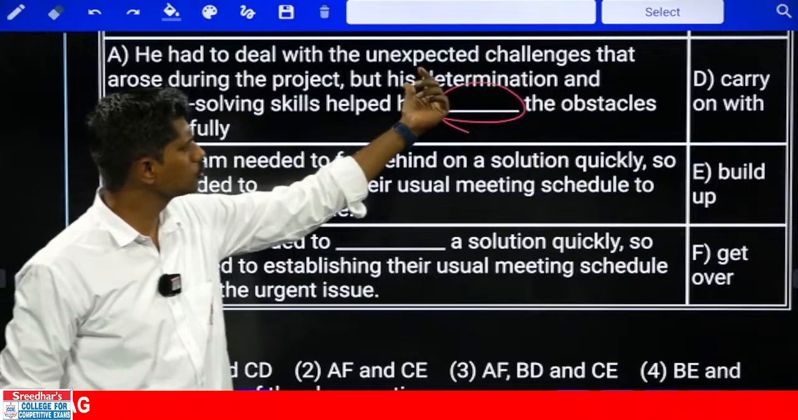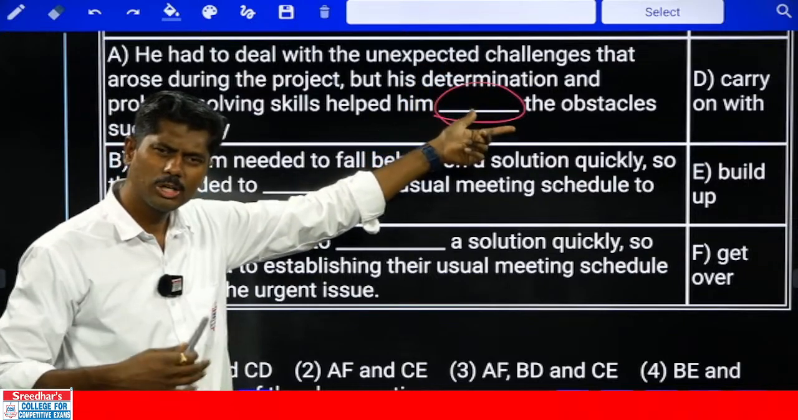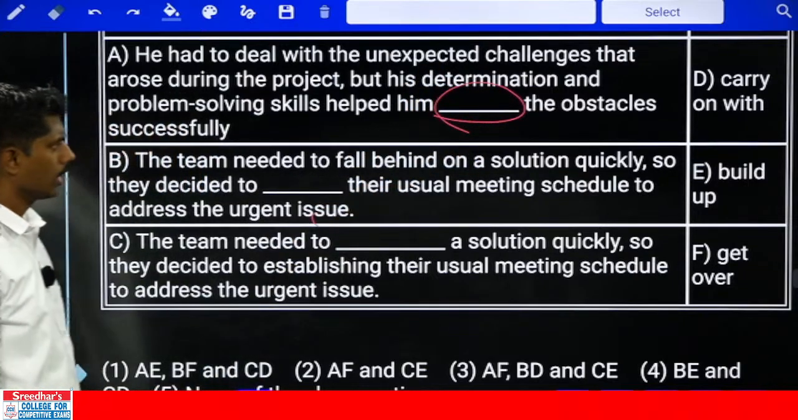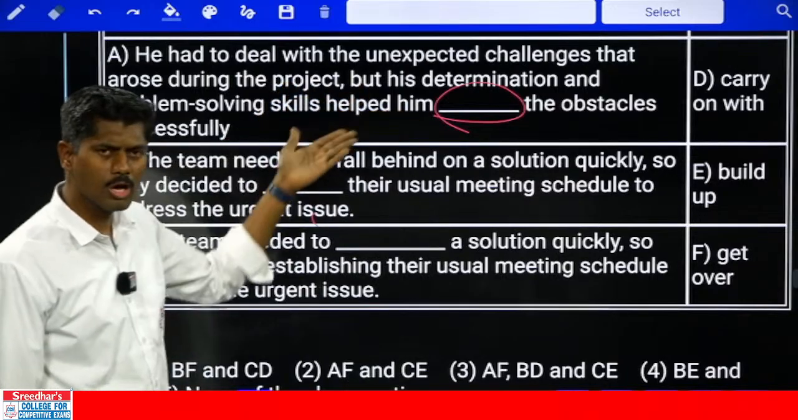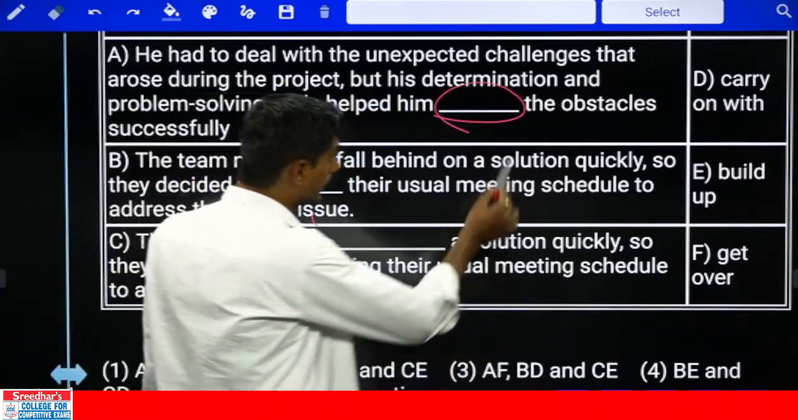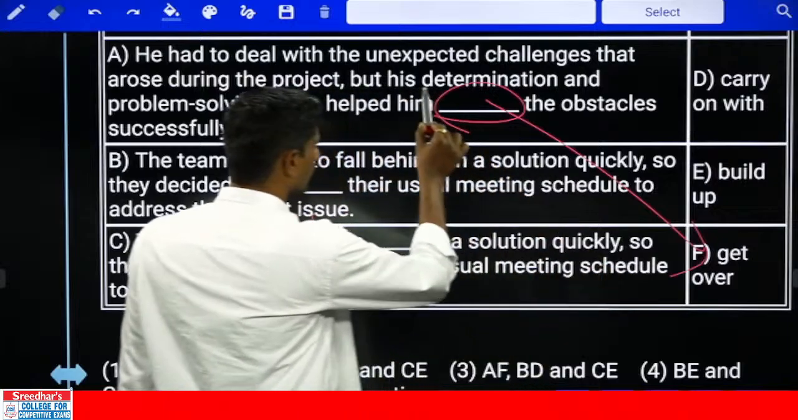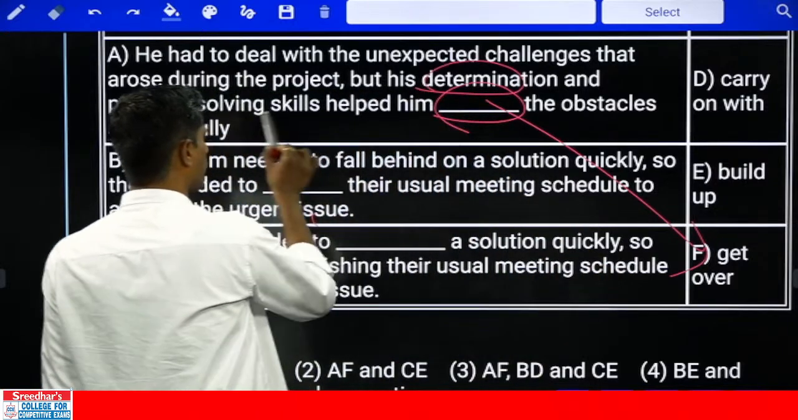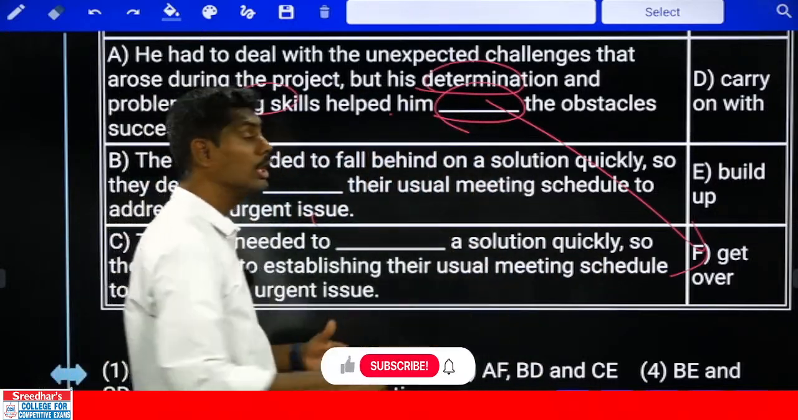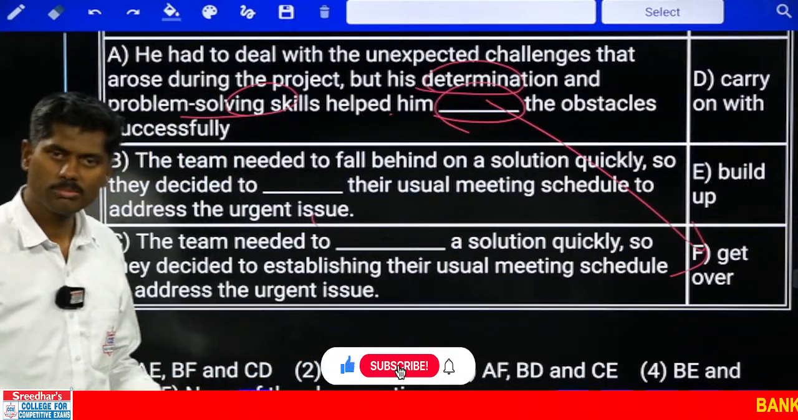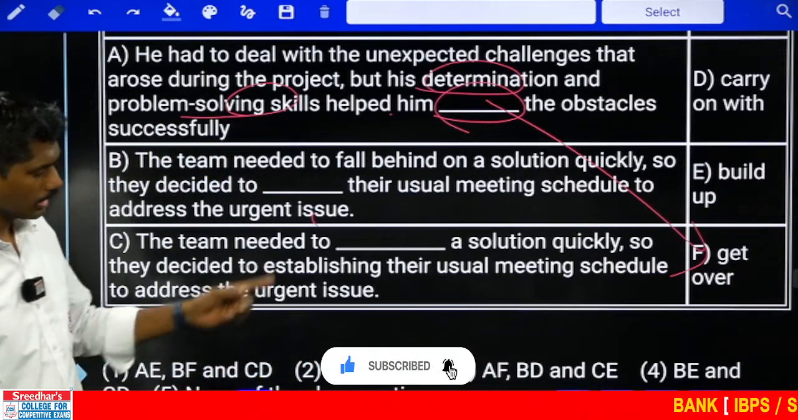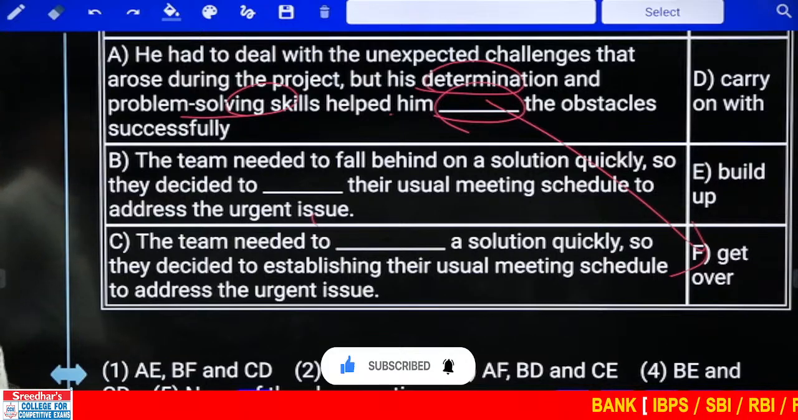So because of these two good qualities, he was continuing? No. He was building up the obstacles? No. He was getting over? Yes. The determination and problem solving skills helped him to get over the obstacles, overcome, defeat the obstacles. Get over is correct, Praveen Kumar.